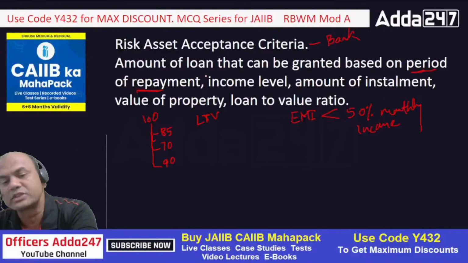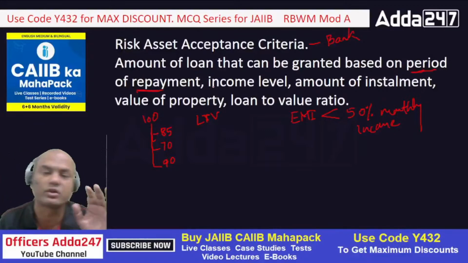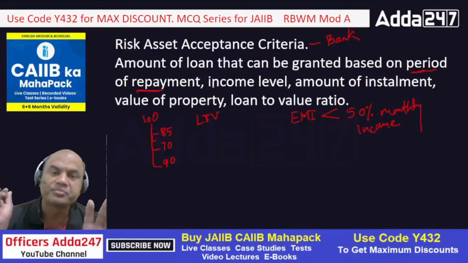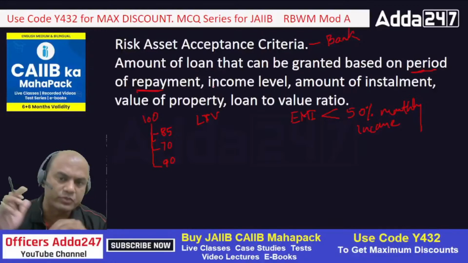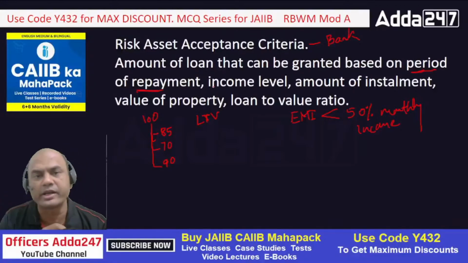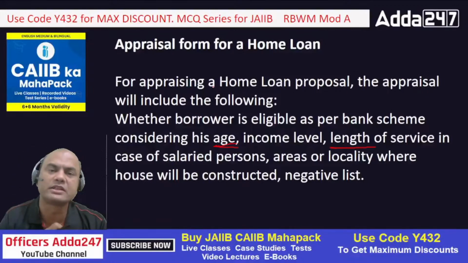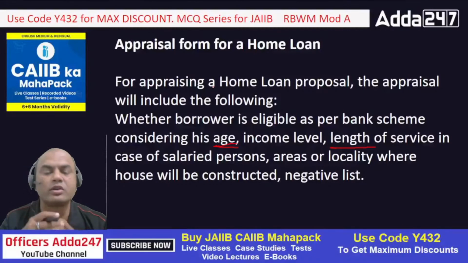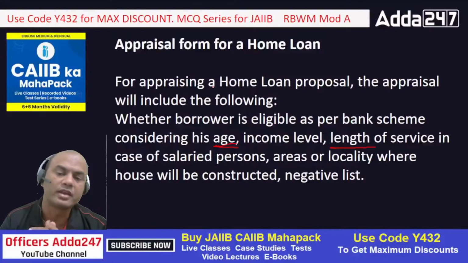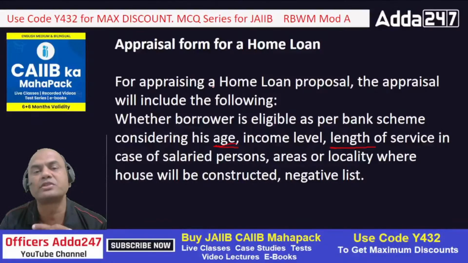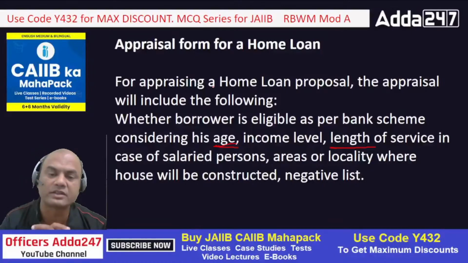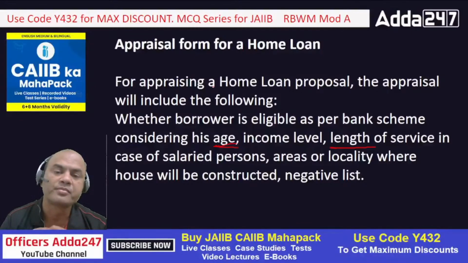Now let's go to the question part. Firstly, let me ask you a few questions. EMI while disbursing the loan should always be less than blank percent of the monthly income.